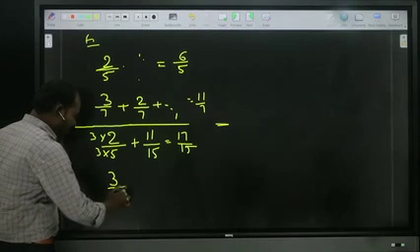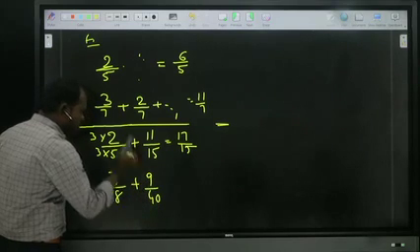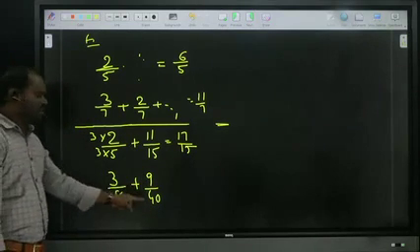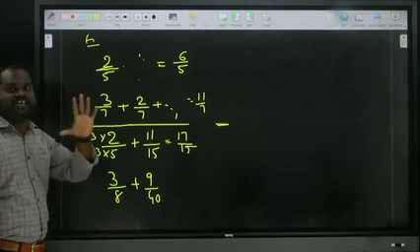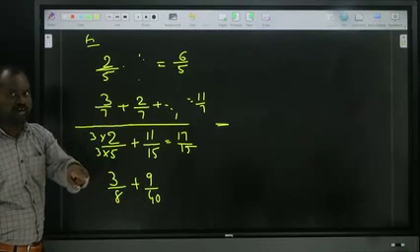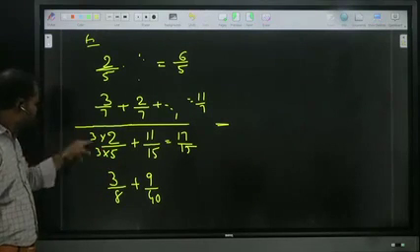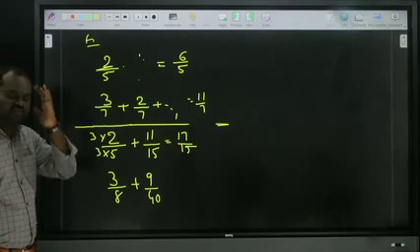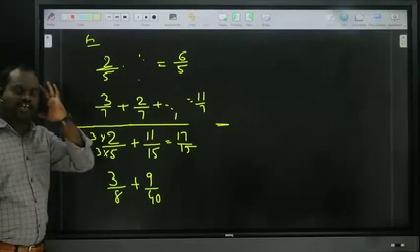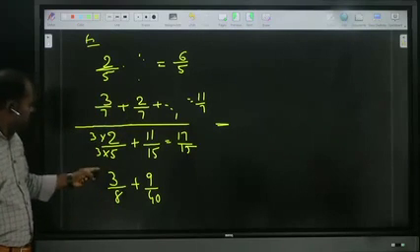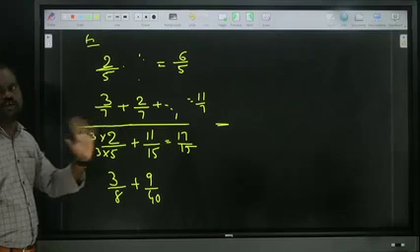3 by 8 plus 9 by 40. Now observe, 8 and 40 are not the same, but in the 8 table, 40 is how many times? 5 times. That is, by multiplying by 5 it becomes equal. So when you get that point, don't write it here. First of all I showed it clearly here, but we should not write it. Imagine it in your mind. 8 table, 5 times is 40. So directly multiplying by 5 it becomes equal. So multiply by 5 here. 5 threes are 15. Don't write it, just do the calculation in your mind.